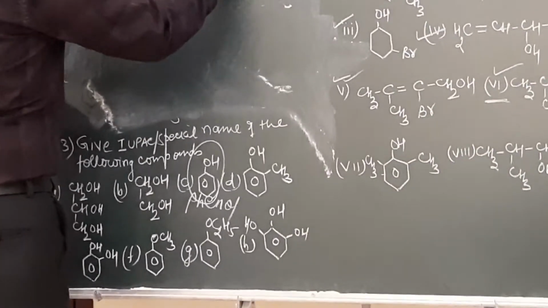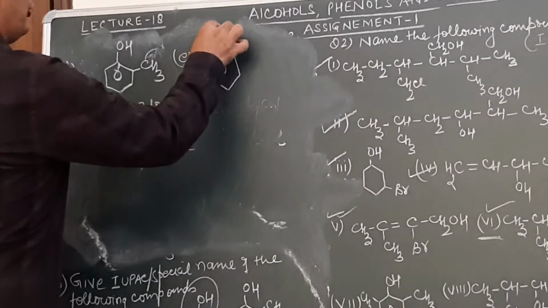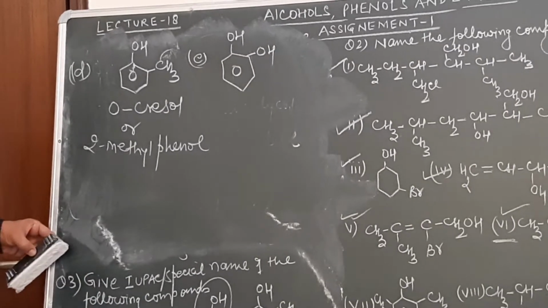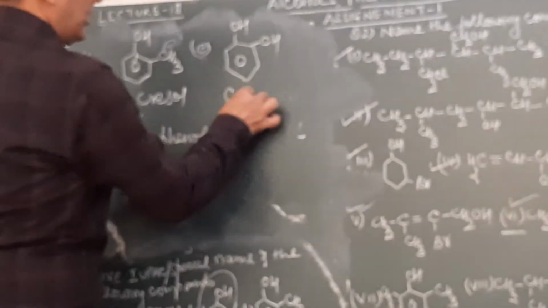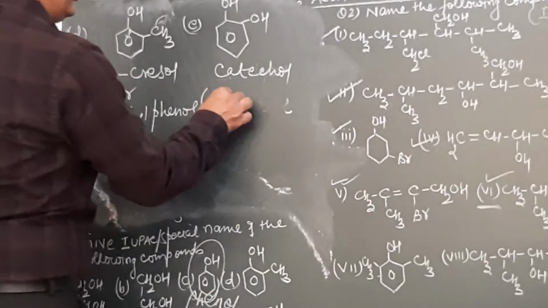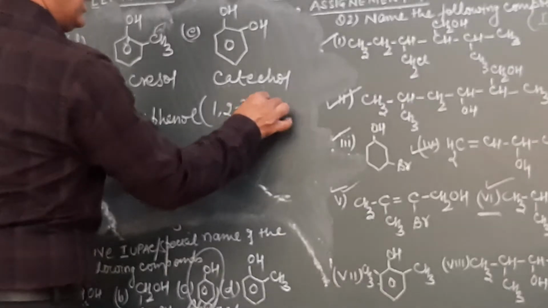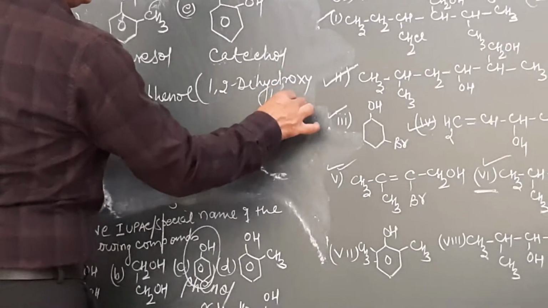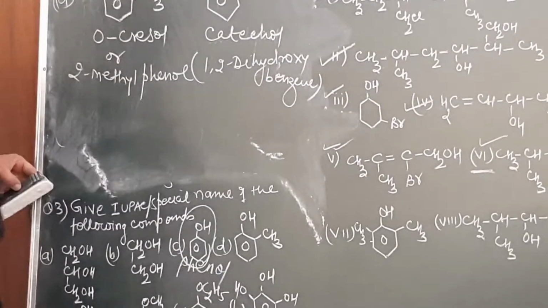Similarly, the next one, the E part. If we give the name to this one, this is OH and OH. This is orthodihydroxybenzene or catechol. This group is catechol, or we may say 1,2-dihydroxybenzene. Catechol or 1,2-dihydroxybenzene.